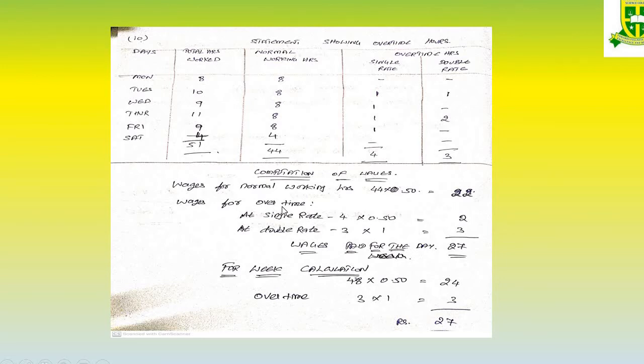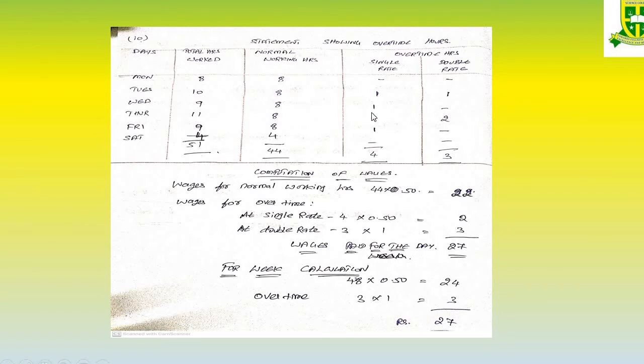And wages for overtime. Overtime means how much he has worked overtime. For single rate he has worked for 4 hours, so 4 into 0.50, which is 2. And for double rate he has worked for 3 hours, so 3 into 1, which is 3. So 2 plus 3 plus 22, the wages for the week is 27. I repeat, since they have given up to 9 hours we have to pay a single rate. It is overtime duty only, but they are giving us a single rate. After 9 hours they are paying the double rate.